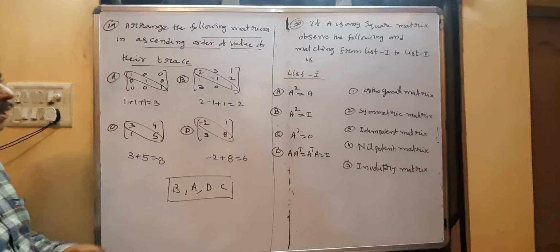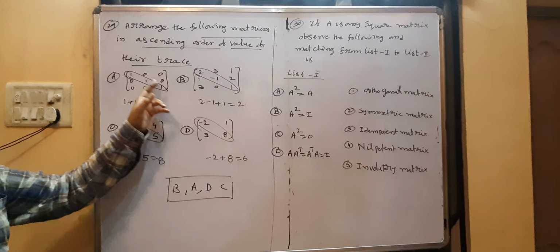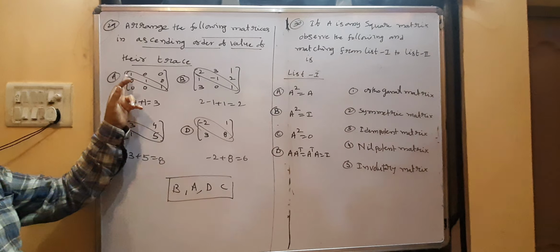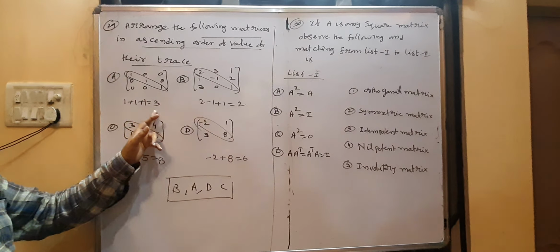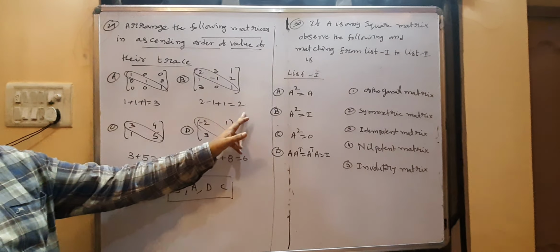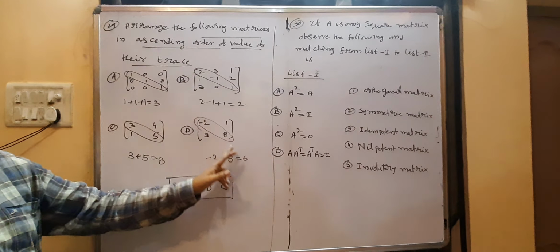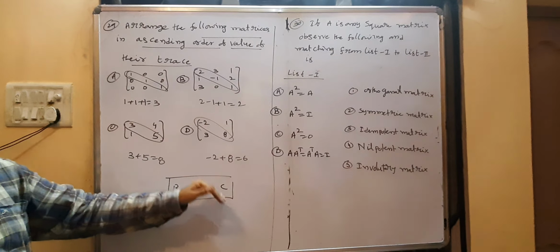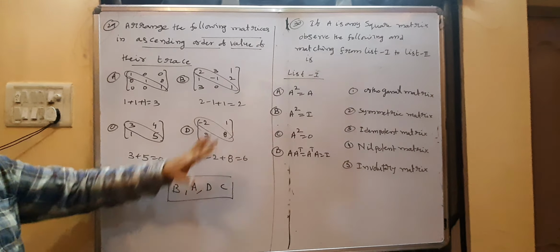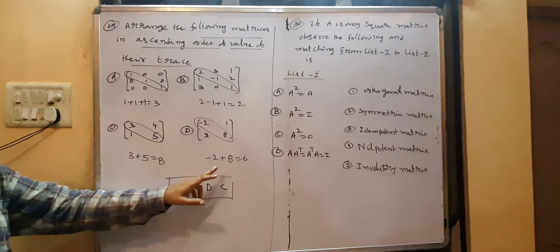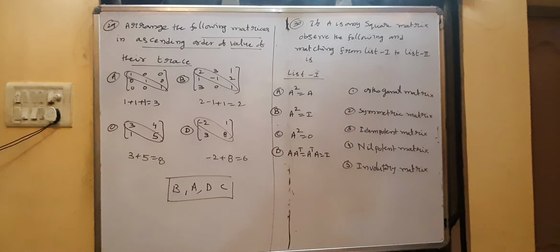Again I am repeating. Trace of the matrix means the sum of all diagonal elements. First matrix diagonal summation is 3, second is 2, third is 8, D matrix is 6. Ascending order means small to bigger, so you have to write B, A, D, C. Copy it. Next question.